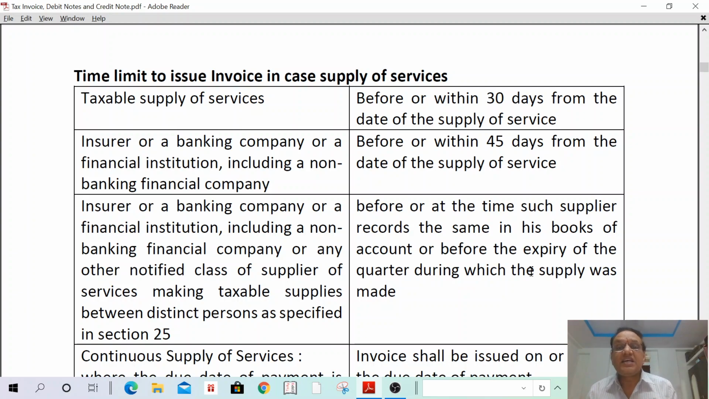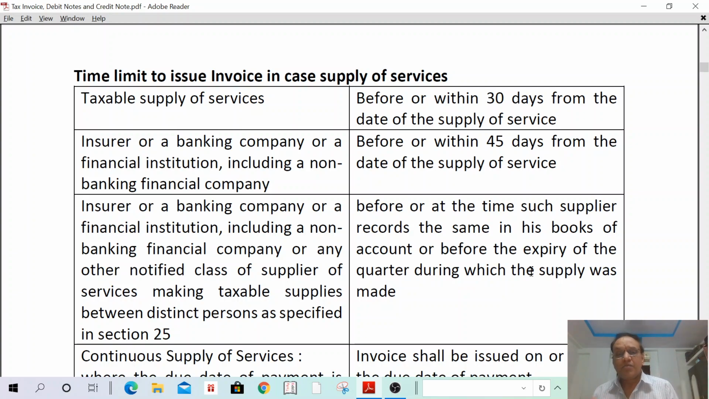In such a case, when is the invoice to be issued? Invoice shall be issued before or at the time such supplier records the same in his books. If the Hyderabad branch is supplying services to Mumbai branch, then Hyderabad branch has to record the same in his books today. So today he is liable to issue invoice. If the Hyderabad branch records the same tomorrow, tomorrow is the date for which the invoice is to be issued, or before the expiry of the quarter. Suppose in January month they have supplied services to Mumbai branch.